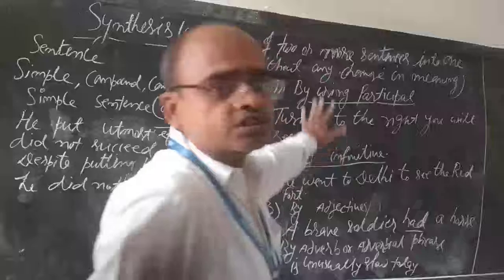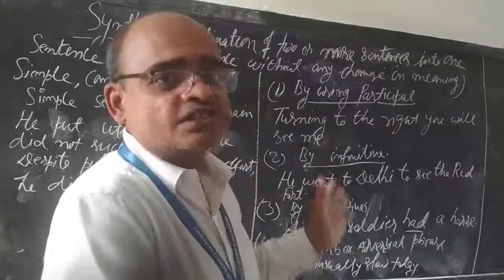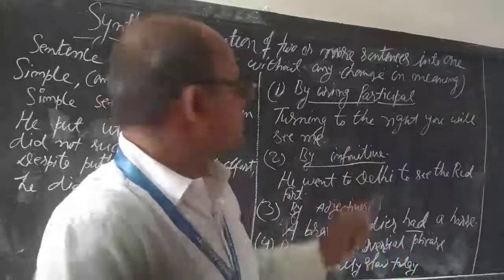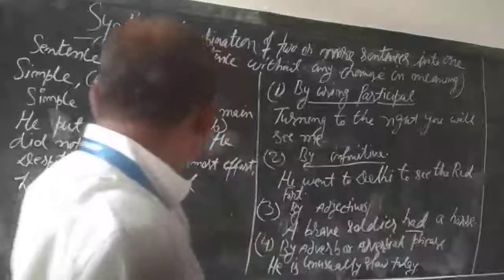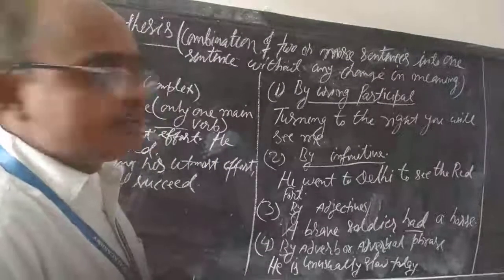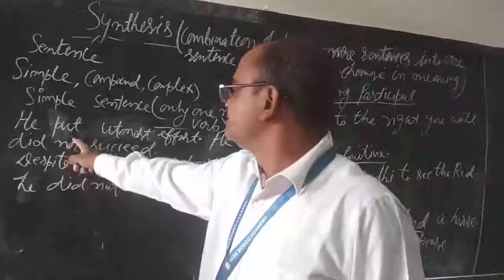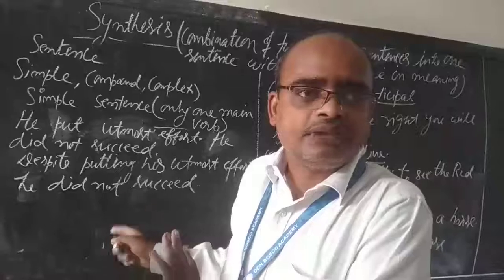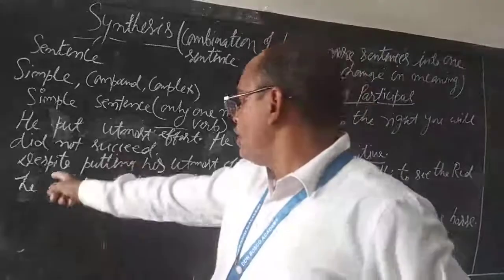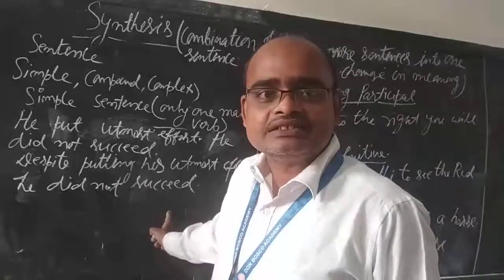So here learn the rules: how to join two or more sentences into a single simple sentence. First is by using participle. You have made this put into a participle. We have just added ing, but not used as a main verb, but as non-finite.